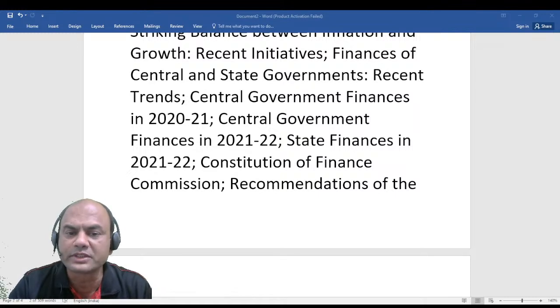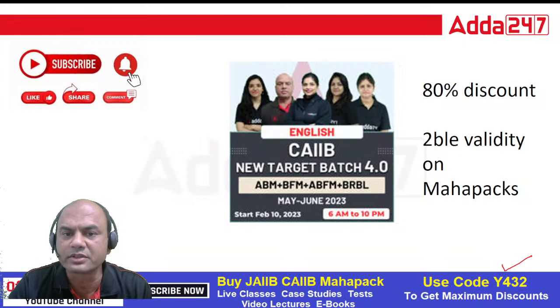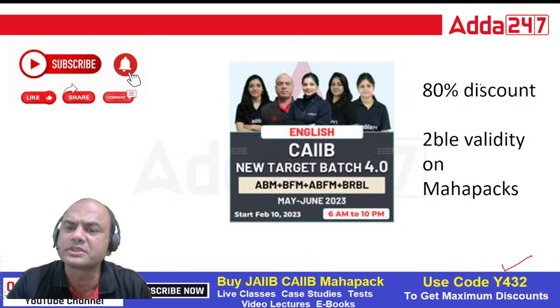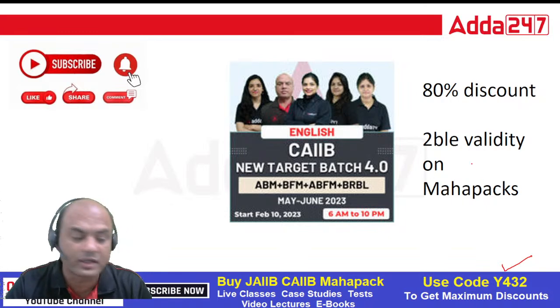Okay, this batch which is starting over here, let me show you that batch. See this batch which is starting from February 10th, tomorrow. Join this batch ASAP. Right now 80% off is going on. Double validity on Mahapex is going on. Double validity means